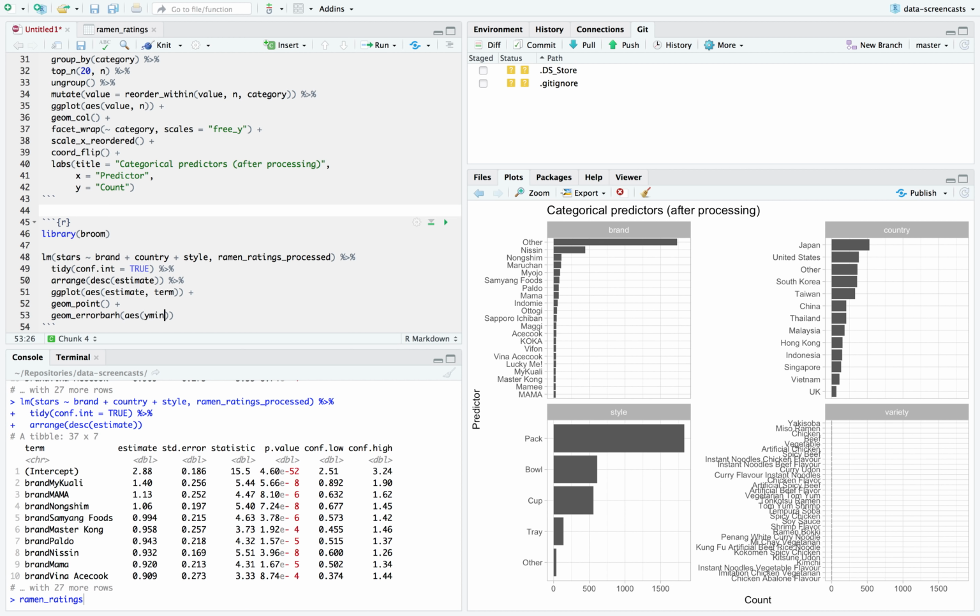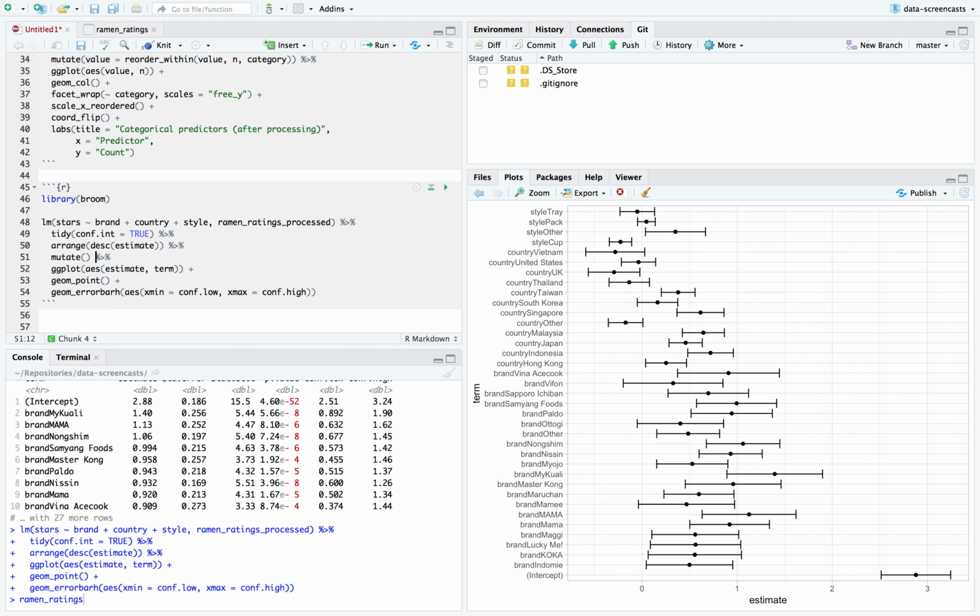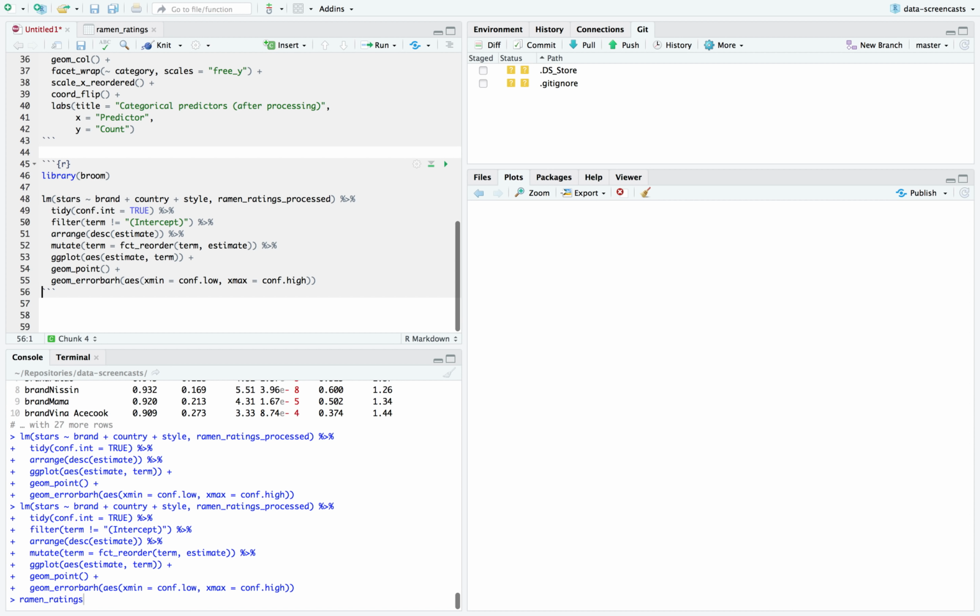It'll be xmin equals conf.low, xmax equals conf.high. And I neglected to do any ordering. Term equals fct_reorder, term by estimate. I also almost never want the intercept term in a coefficient plot.